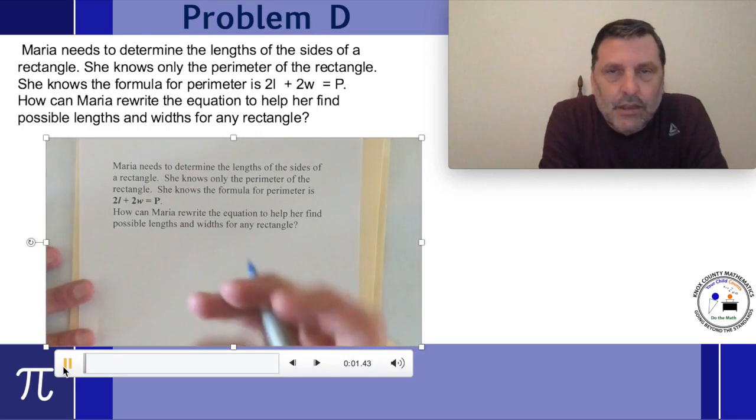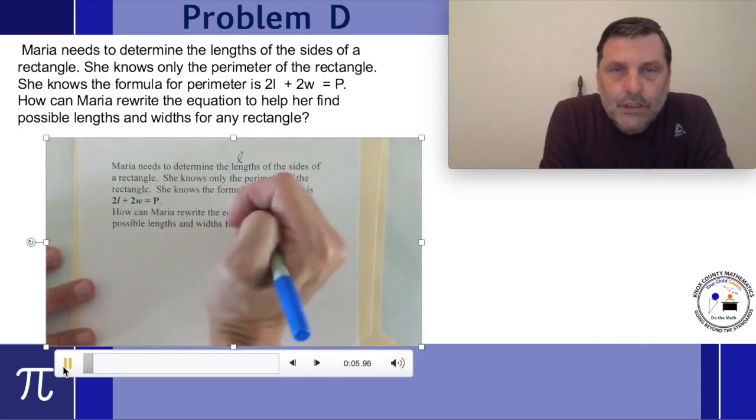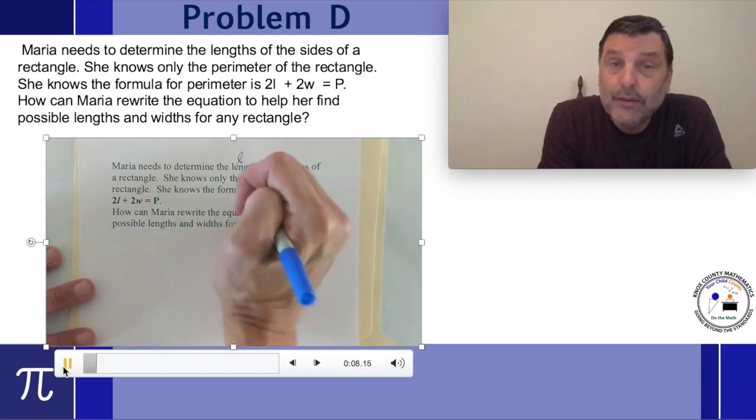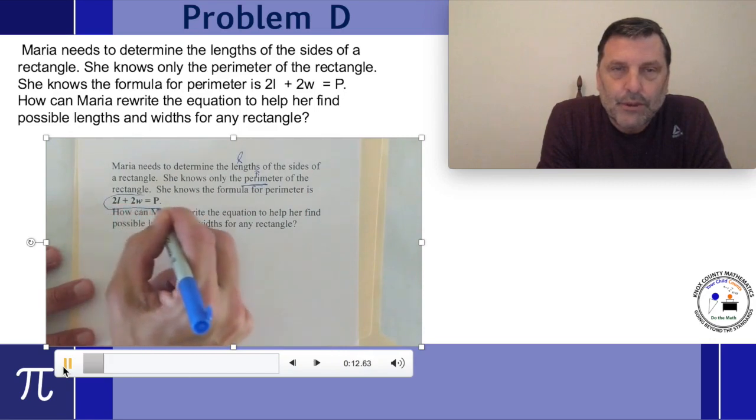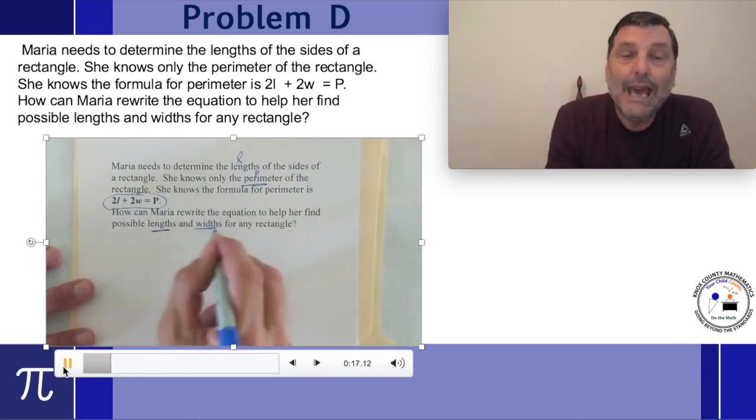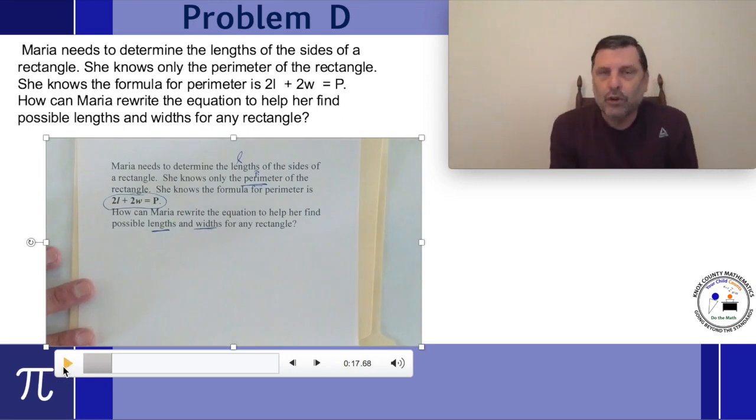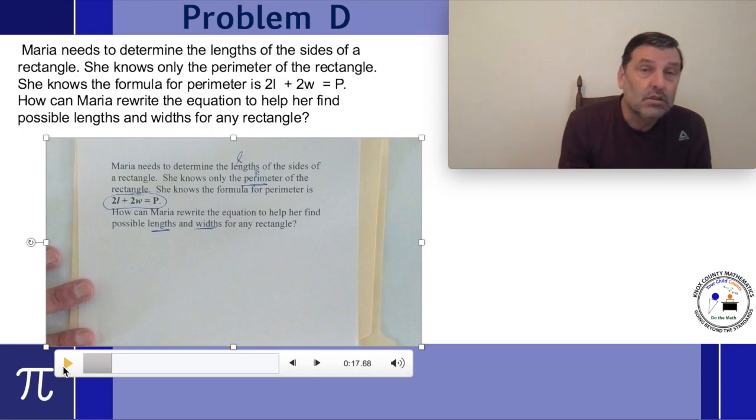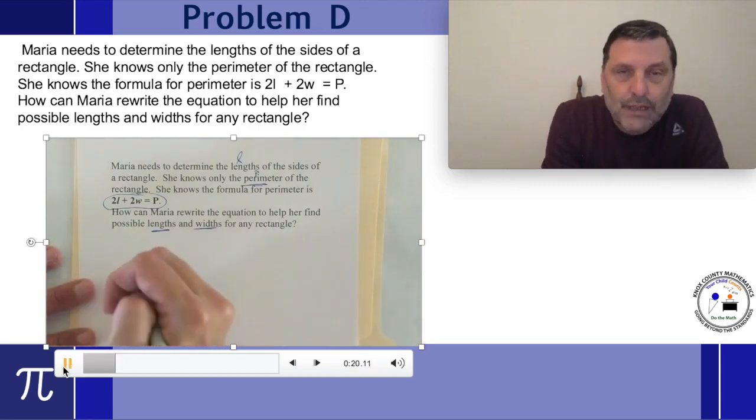Maria needs to determine the length of the sides of a rectangle. So we call it length L. She knows the perimeter, which we abbreviate with the letter P. And she knows a formula for the perimeter. How can she rewrite the equation to help her find possible lengths and widths? So we're actually going to have two answers here. One, where we've written this formula in terms of L, much like in the previous formula we wrote in terms of H. And then another one, how would we write it in terms of W? So let's get started. We'll write the formula down.